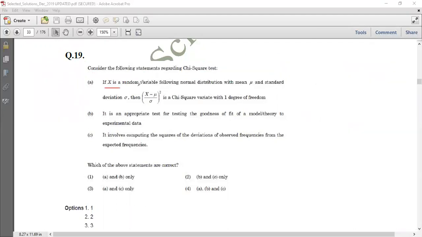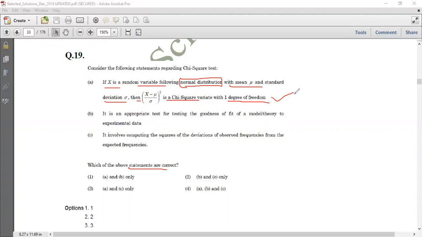So if x is a random variable following a normal distribution, we have to read them carefully. And they are asking which among the following statements are correct. So if x is a random variable with normal distribution with mean mu and standard deviation sigma, then x minus mu, right? Is a chi-square variate with 1 degree of freedom? This is absolutely true, right?